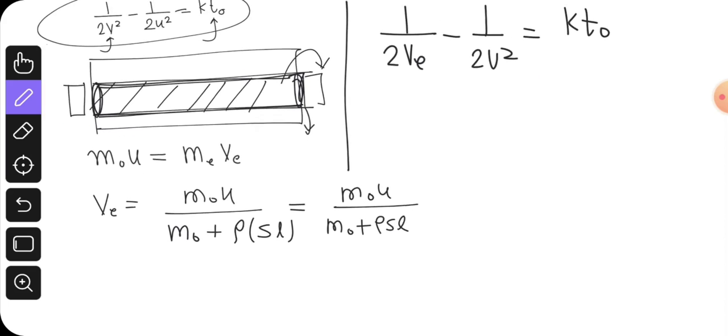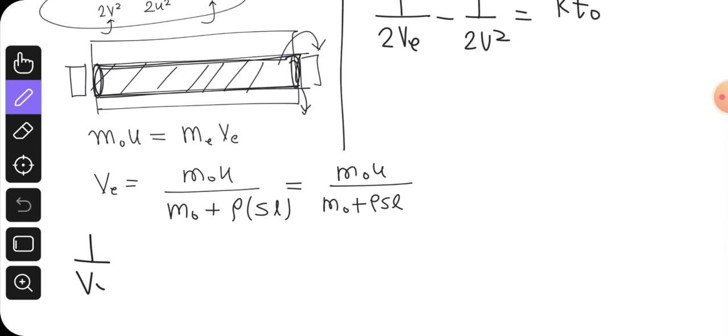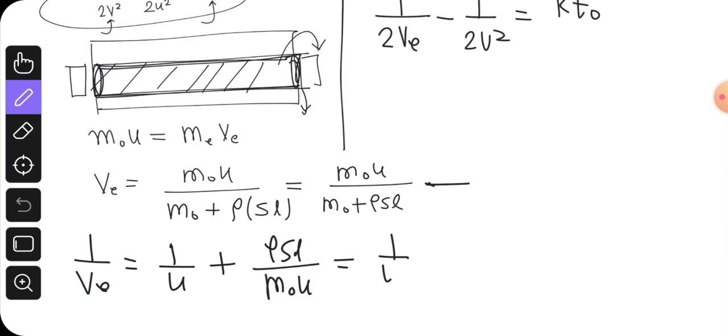Put the value of 1 by v exit, which will be equal to 1 by u from this equation plus rho s L divided by m naught u. Rho s by m naught u is k, right? 1 by u plus k L.